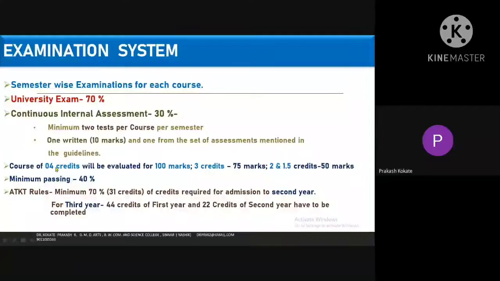Whenever the teacher starts to teach any course, he states that this is the course for 4 credits. Okay. So whenever it is for 4 credits, that means you have to remember 100 marks. When the teacher says 3 credits, you have to remember the 75 marks. When 2 and 1.5, note down 2 and 1.5, both of them have 50 marks.